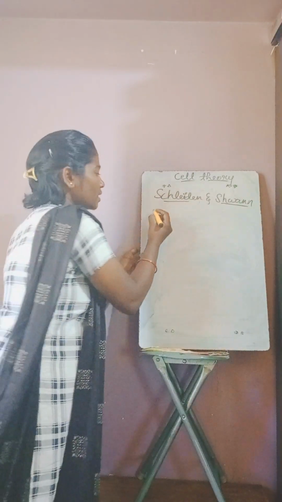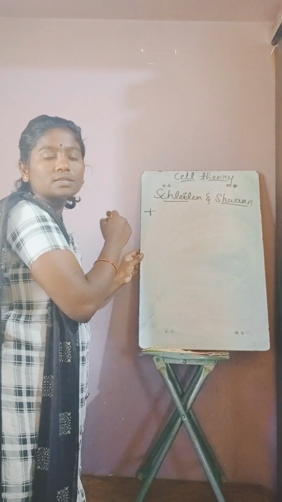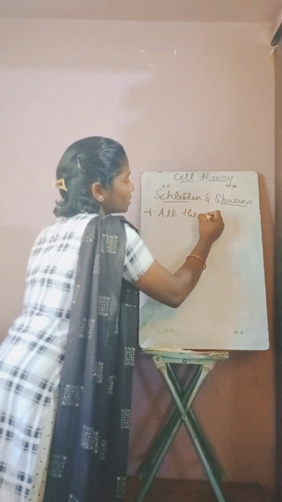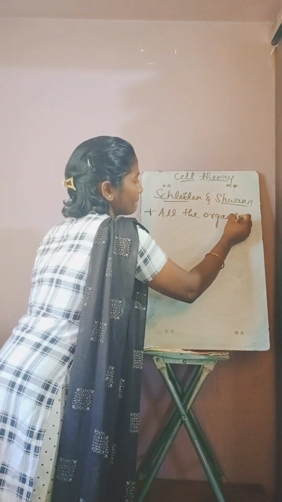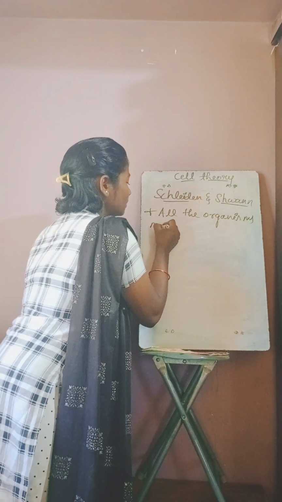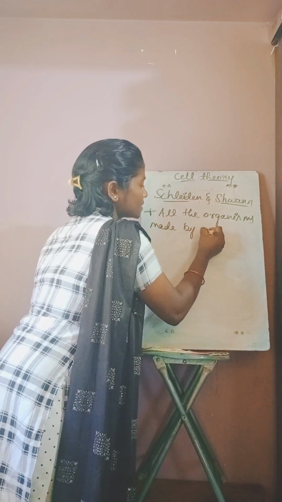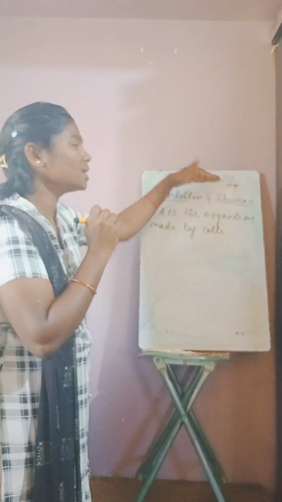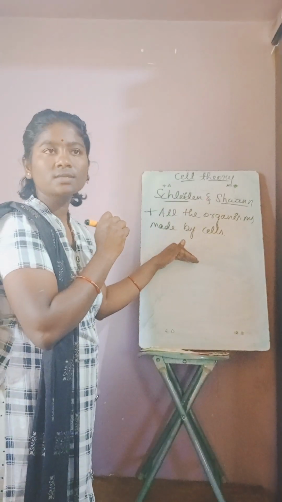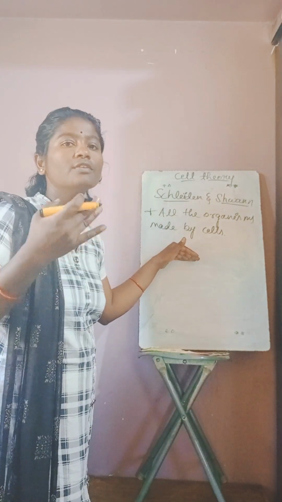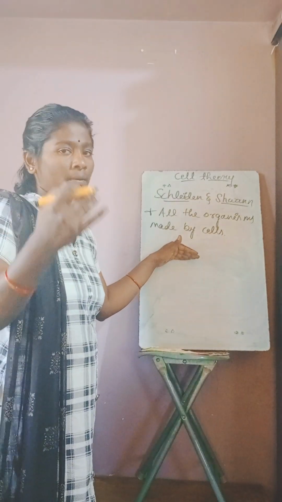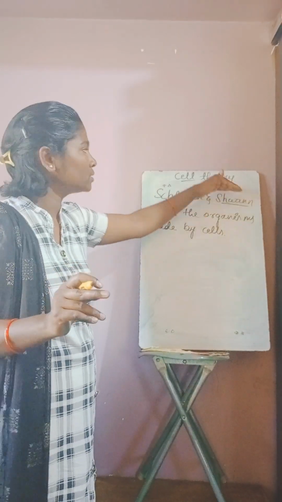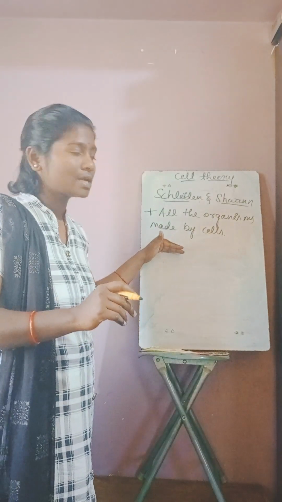They first said all the organisms are made up of cells. This is the first statement said by Schleiden and Schwann under the cell theory. So all the organisms are structurally and functionally completely made of a number of cells or a single cell. We will see the next statement they said.